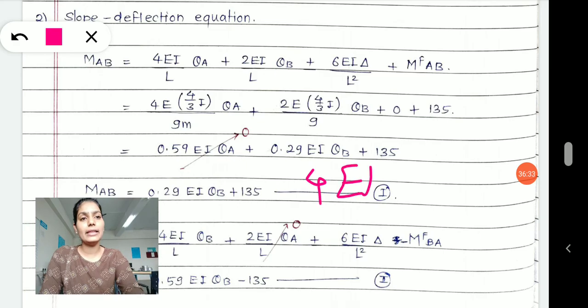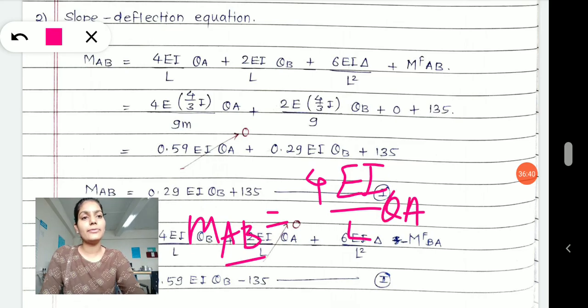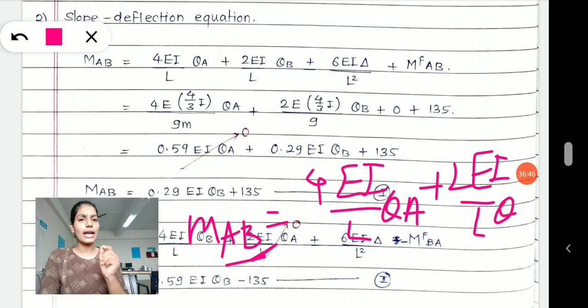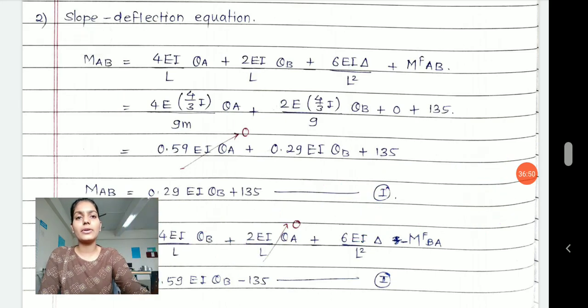4EI by L. For MAB we wrote 4EI by L into theta A, then 2EI by L into theta B. Writing this equation, you should not mug it up. Keep a logic. What is the logic here?